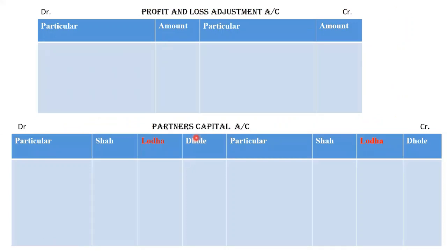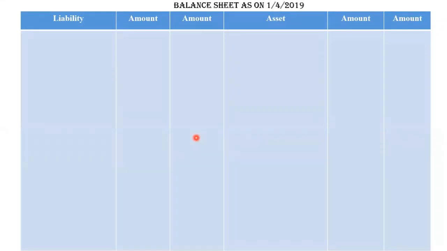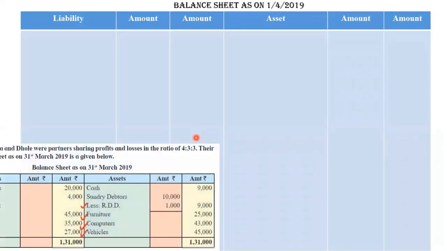You have to prepare a format like this: profit and loss adjustment account, partners' capital account, and of course the balance sheet as on 1/4/2019. Okay, moving to the question now. What are we going to do?